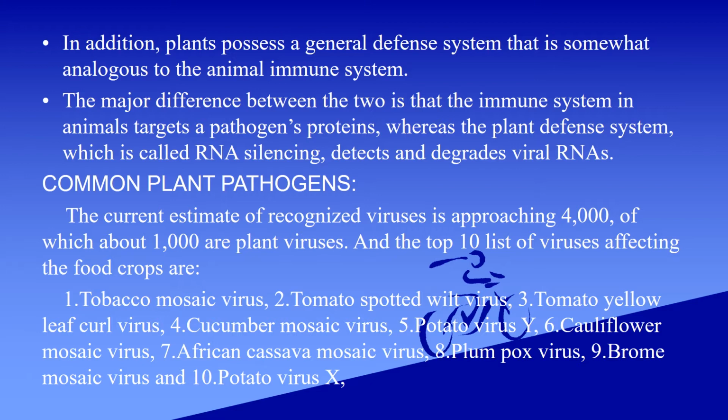And the top 10 list of viruses affecting food crops are the following: tobacco mosaic virus, tomato spotted wilt virus, tomato yellow leaf curl virus, cucumber mosaic virus, potato virus Y, cauliflower mosaic virus, African cassava mosaic virus, plum pox virus, brome mosaic virus, and potato virus X. These viruses are on the top list affecting those food crops.